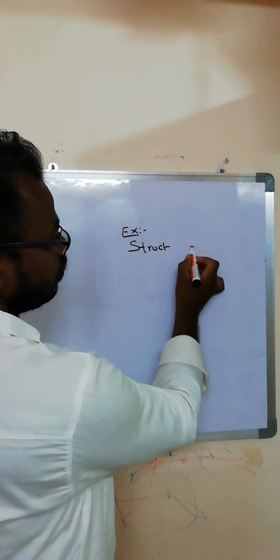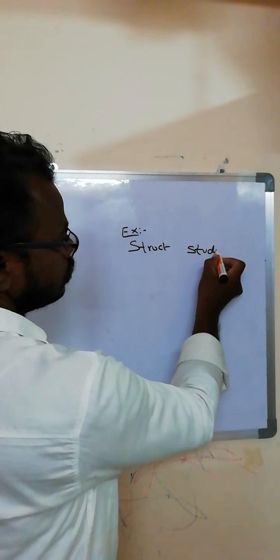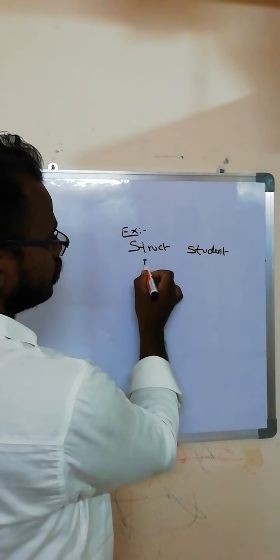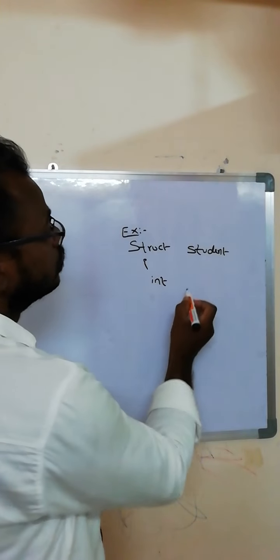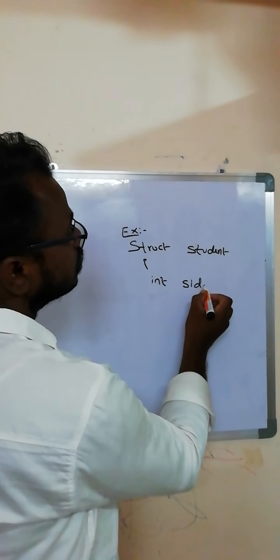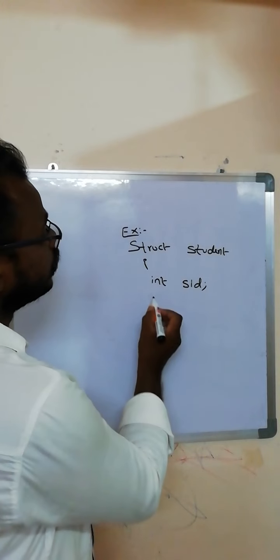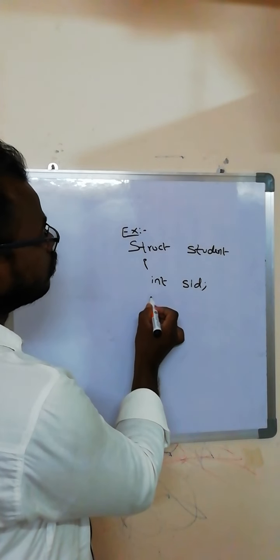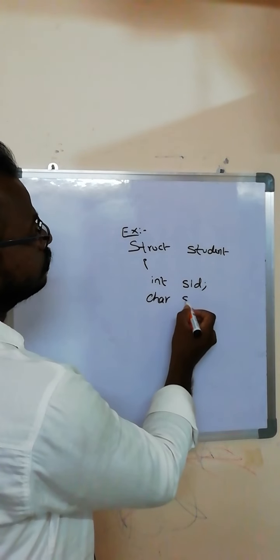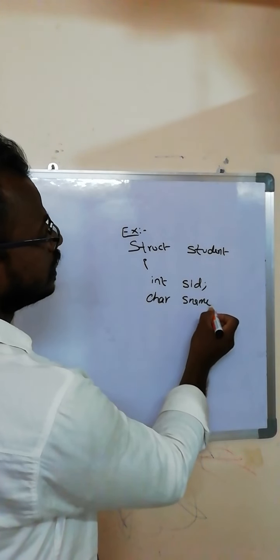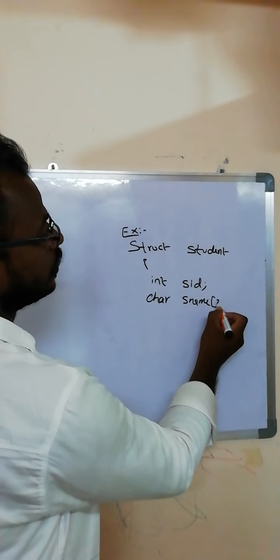For example, the name of the struct is student. In the student struct, we declare the integer keyword int, the variable SID, and the semicolon must be completed. After that, we declare the name of the student as a char. The variable name is S name, which must be specified